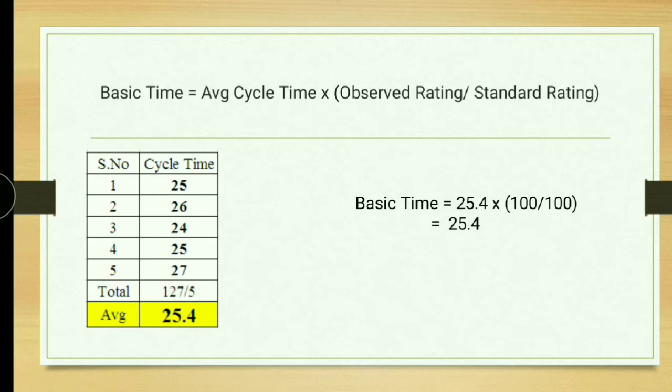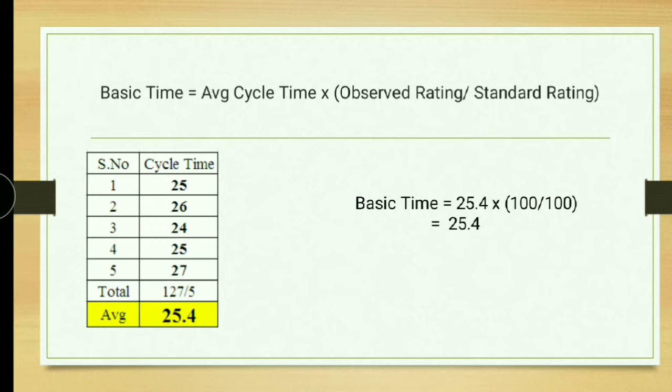If you add all these, you will get 127 as total time, and then we need to take the average. If you divide that by 5, you will get 25.4 as average cycle time. So you just apply this 25.4 into this formula. Basic time is equal to 25.4 into observed rating divided by standard rating.